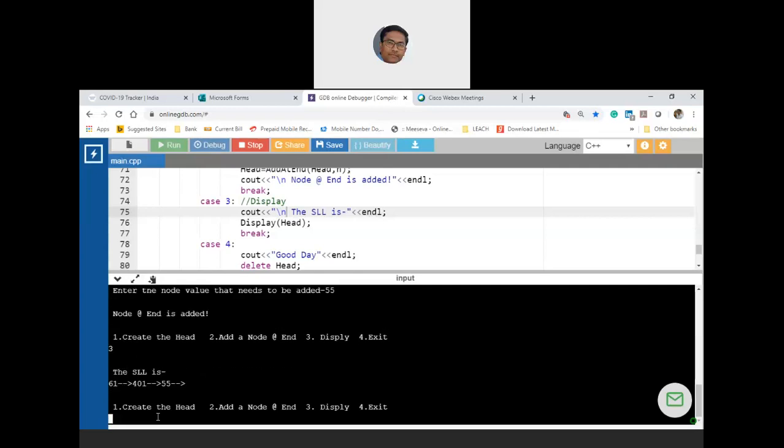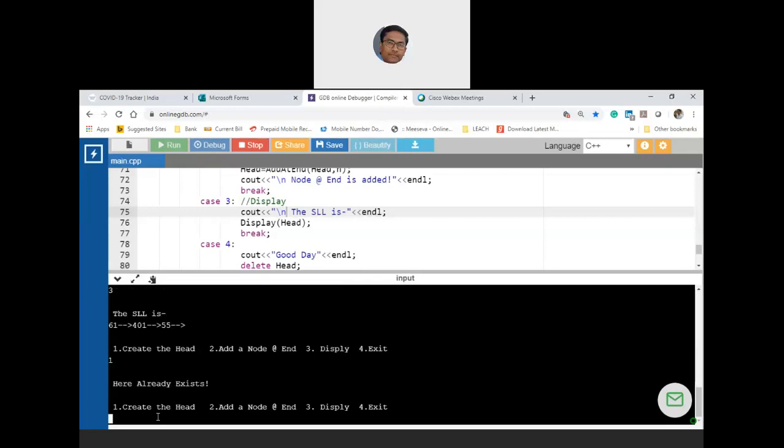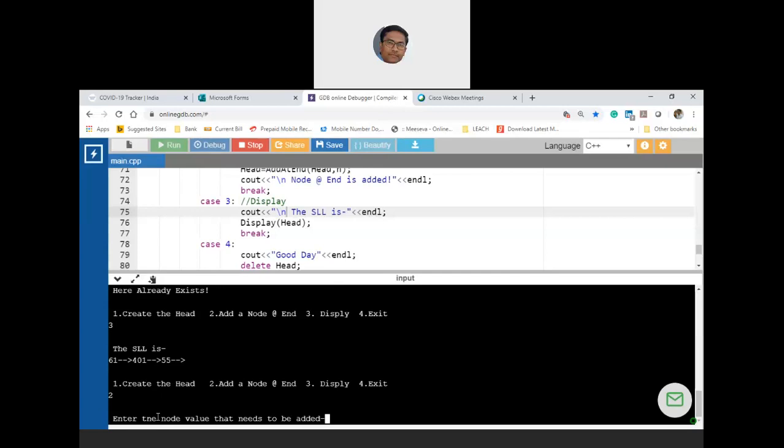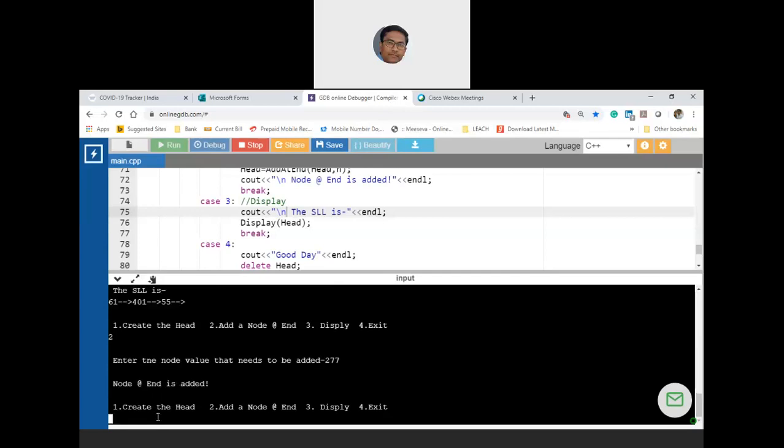So 61, 401, 55. Now let me again try to create a head. Head is already there, 61. So head already exists, therefore you are not allowing. Then let me press 3 and display. Let me add one more node, so let us say 277. Added. Then let us display.